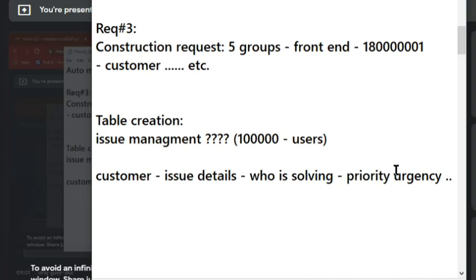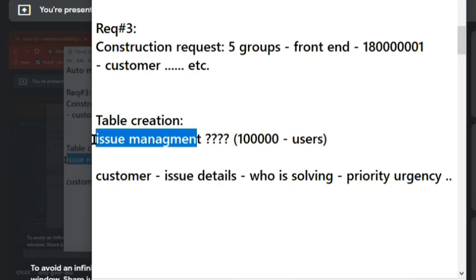For this particular request, do we need to create a new table, or inheritance and all? Maybe later we will see. If a new table creation is required, then you will say inherit true, meaning you will inherit something. But the first starting point is whether we need a new table or not. That's where we are stuck now.